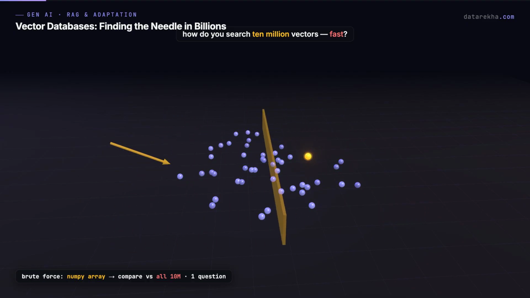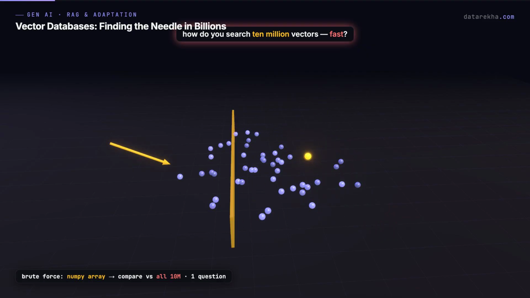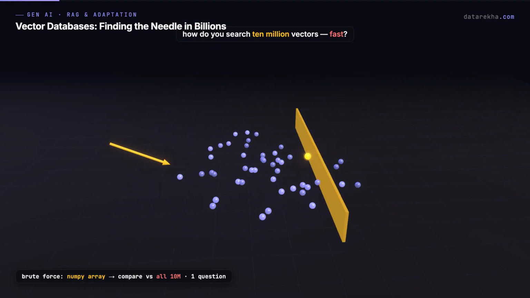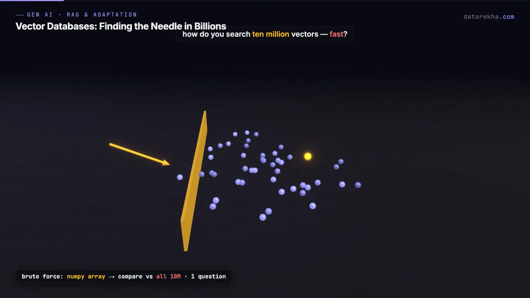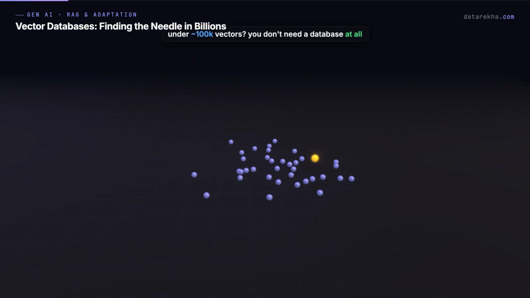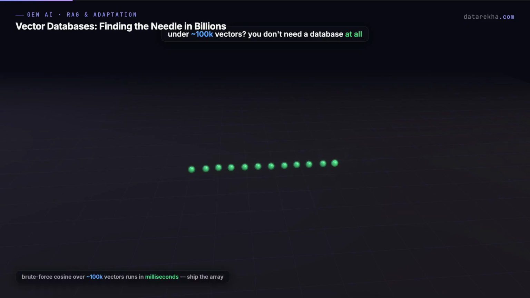You'd never notice. But scale it to 10 million on every single query and it collapses. 10 million comparisons to answer one question. Here's the honest threshold most people skip: under about 100,000 vectors, you don't need a database at all. Brute force cosine over 100,000 vectors runs in milliseconds. Ship the array. Keep it simple.